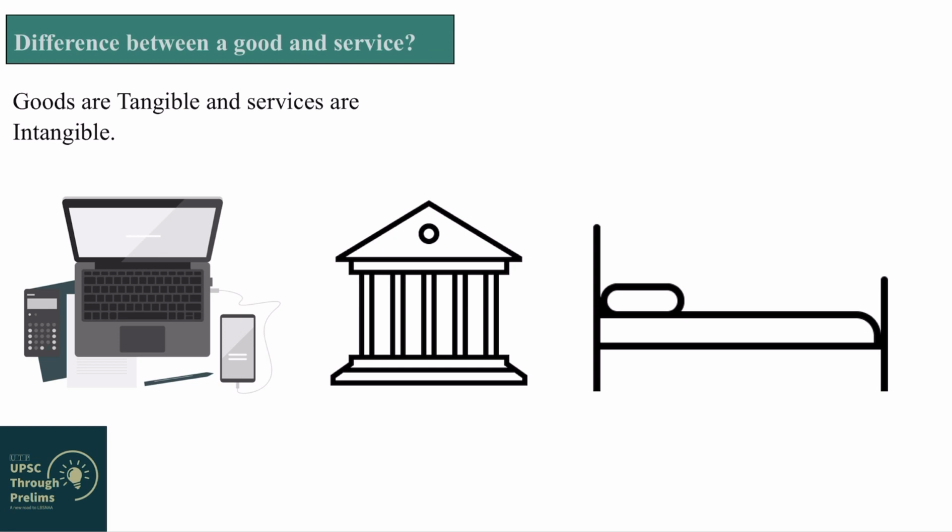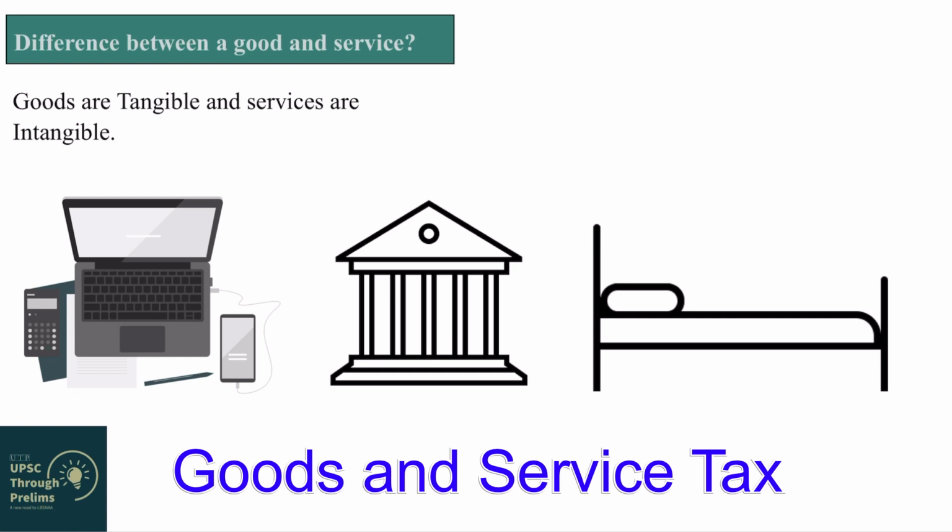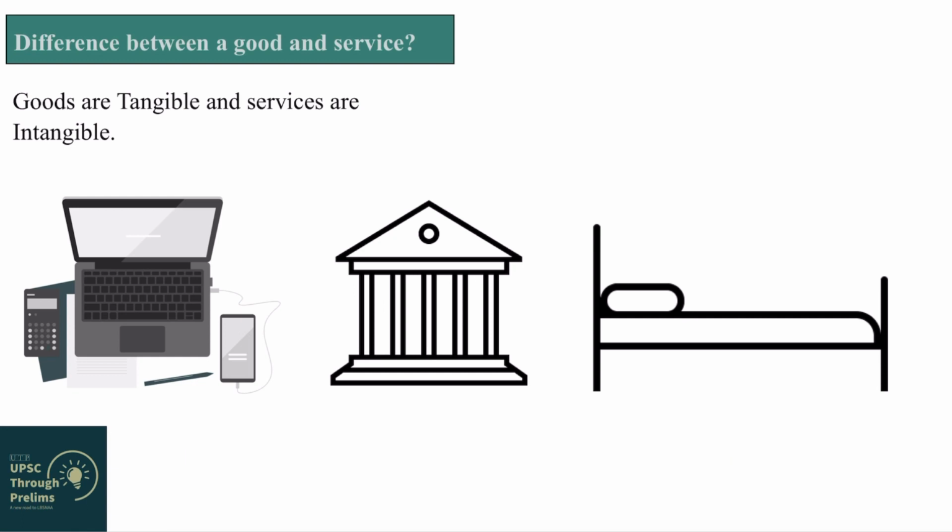But still, it becomes important for us to understand this because other higher concepts like GDP, GVA, and goods and service tax are dependent on our understanding of what are goods, what are services, what are intermediate goods, what are final goods, what are capital goods, what are consumer durables, what are consumer non-durables. So all these different types of goods have to be understood and differentiated from each other in order to understand concepts like GDP and GVA, right?